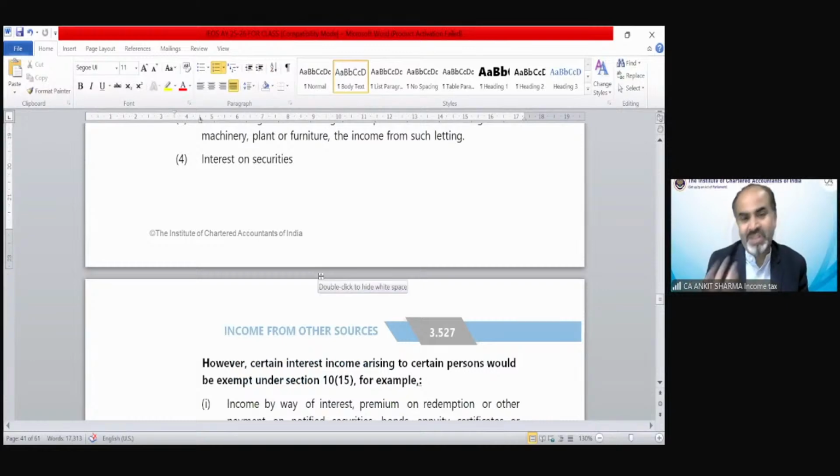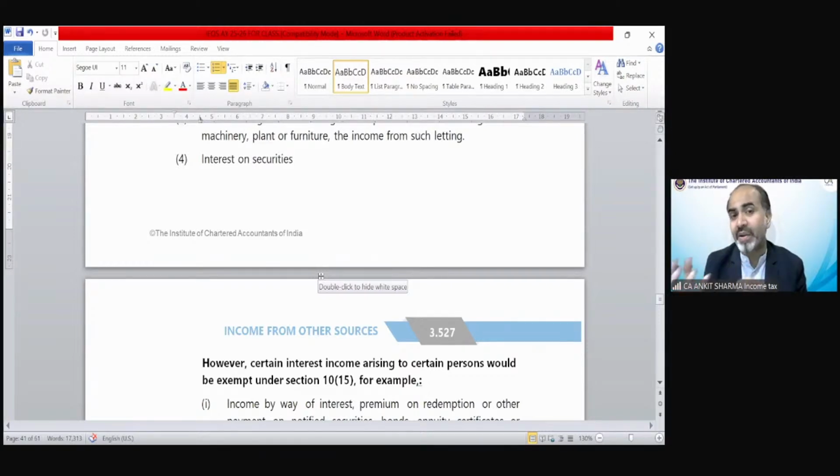Suppose this is my business, to provide loans like a finance company does. If the main or ordinary course of business is providing loans to persons, then the interest is technically my business income. But this is interest on securities. If I'm an investment company and my business is only investing, I purchase shares, debentures, etc., and I earn income from these investments, which are technically my stock in trade.